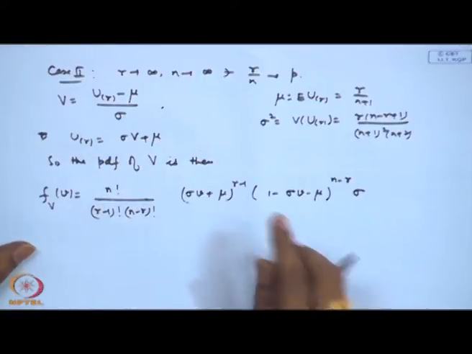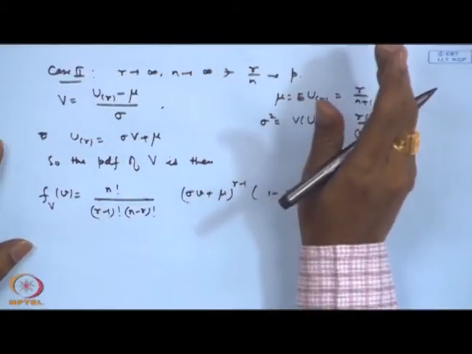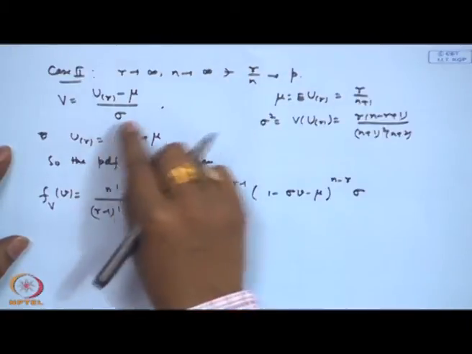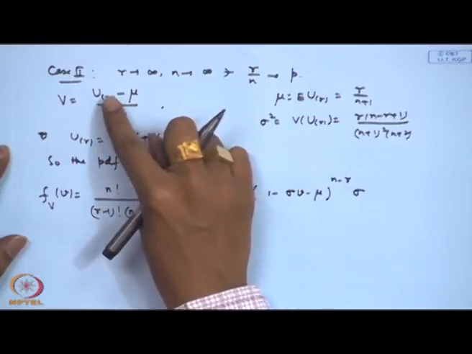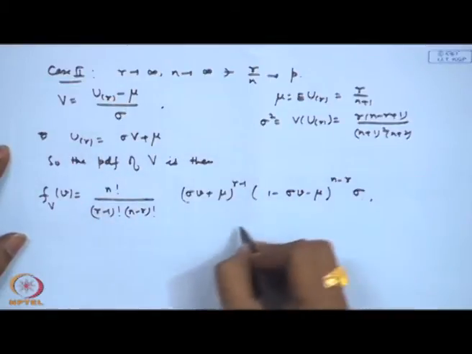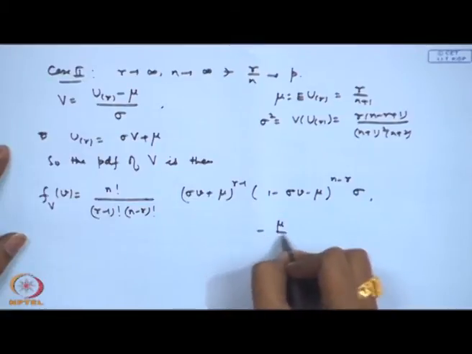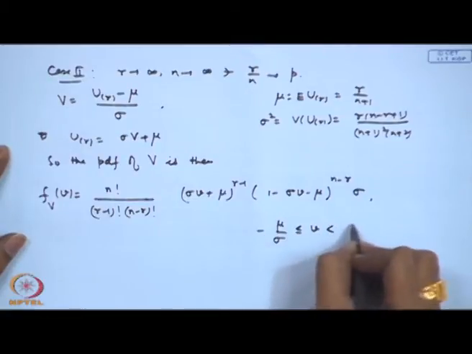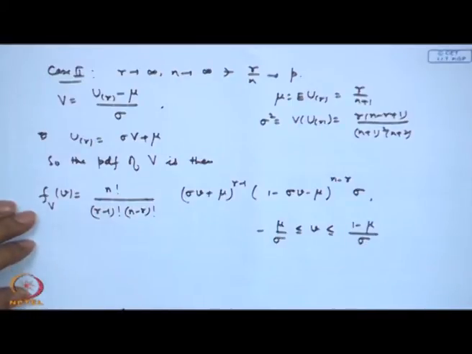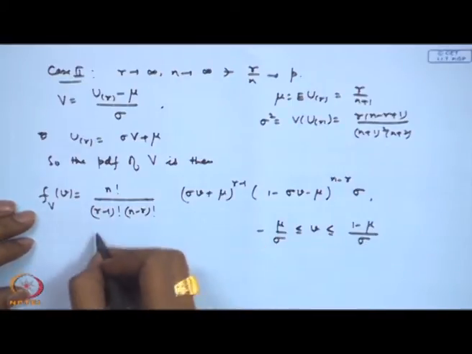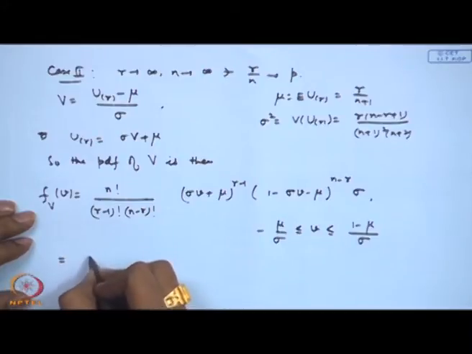Another thing is the range here: u is between 0 and 1. So, that will give me the range of v from minus mu by sigma to 1 minus mu by sigma, that is, minus mu by sigma less than or equal to v less than or equal to 1 minus mu by sigma here.